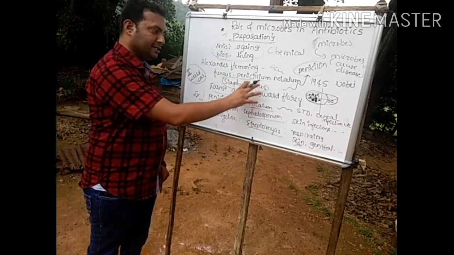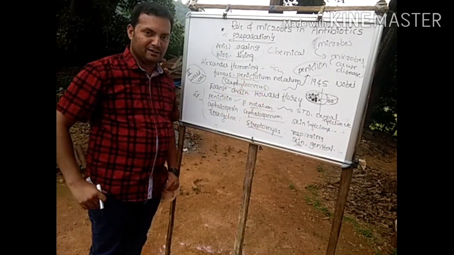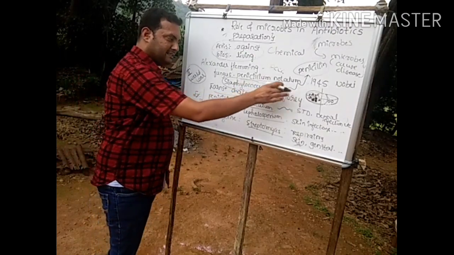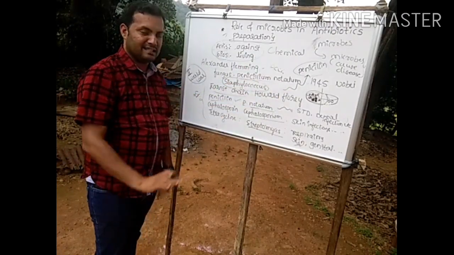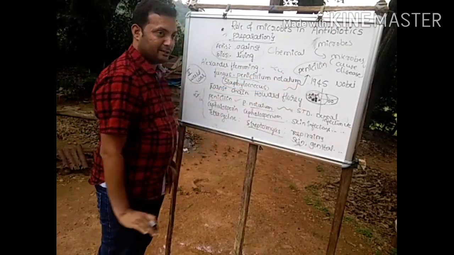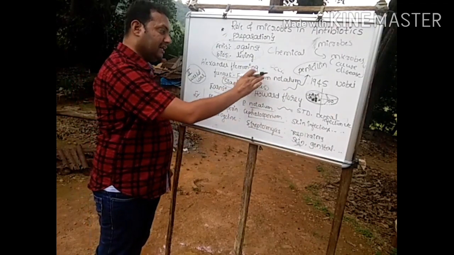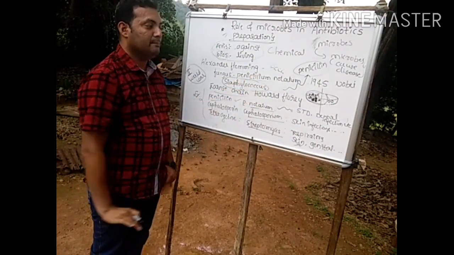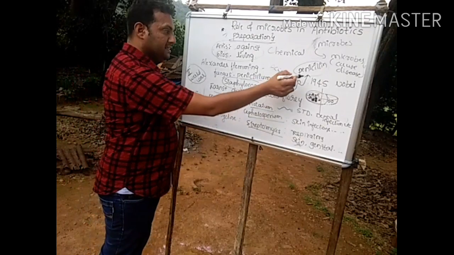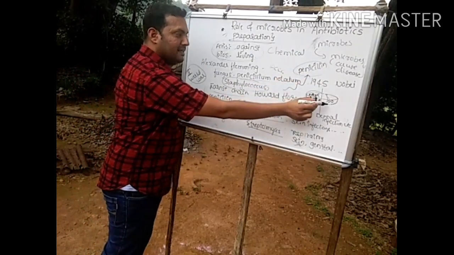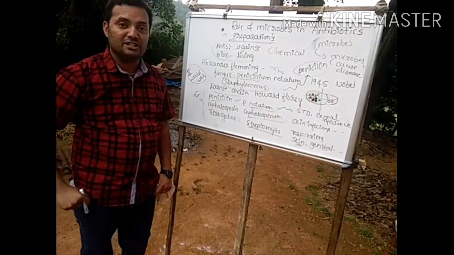The conclusion is, he was working on Staphylococcus bacteria. In the same culture vessels, there was a growth of fungus. That fungus was inhibiting the growth of bacteria. Later, that fungus was identified as Penicillium notatum, from which the chemical secretion penicillin inhibited bacterial growth.